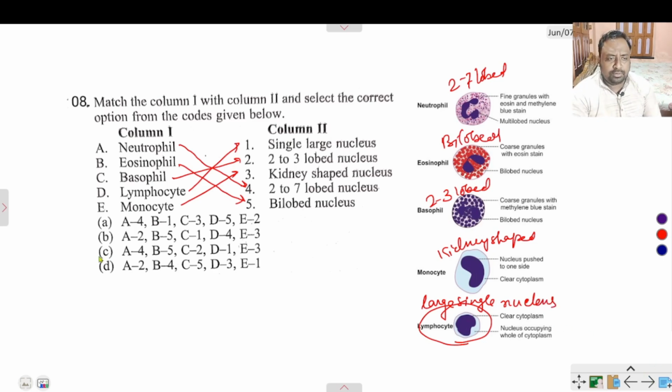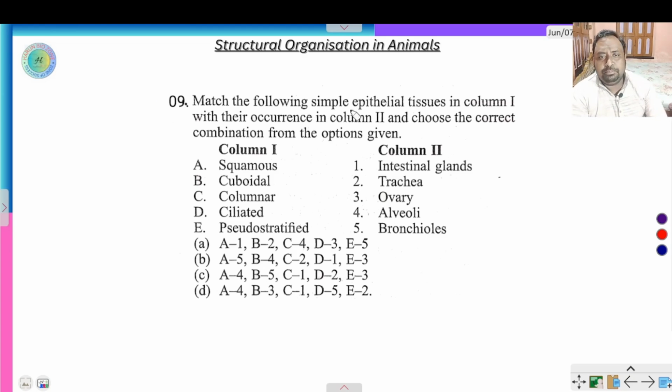So here the right option is C. Next question, match the following simple epithelial tissue in column 1 with their occurrence in column 2.